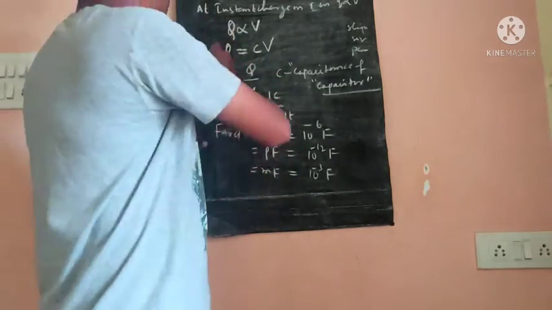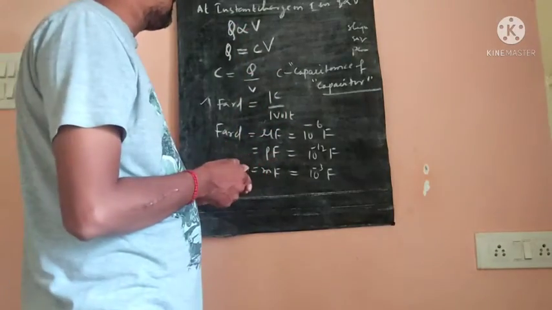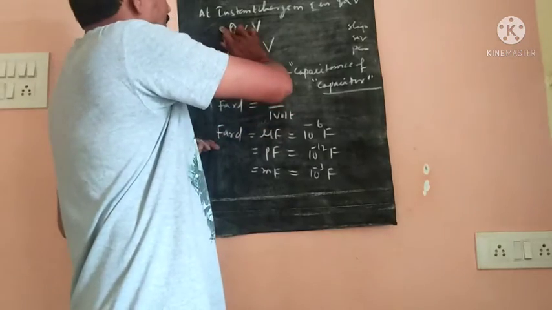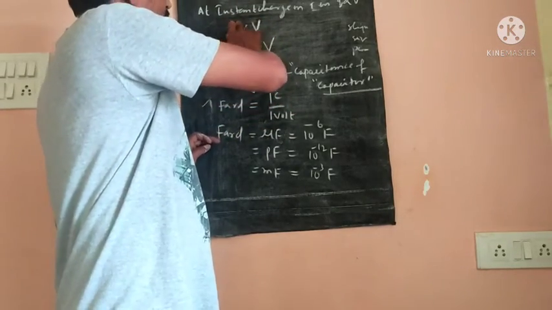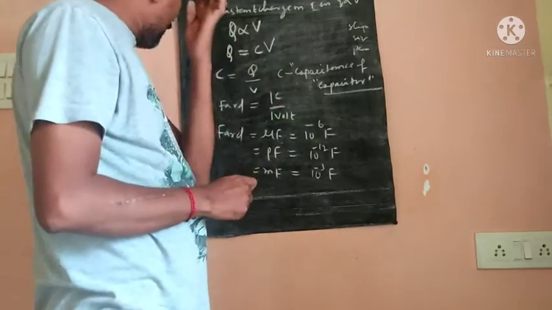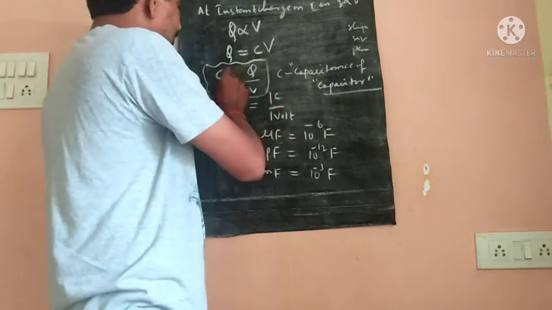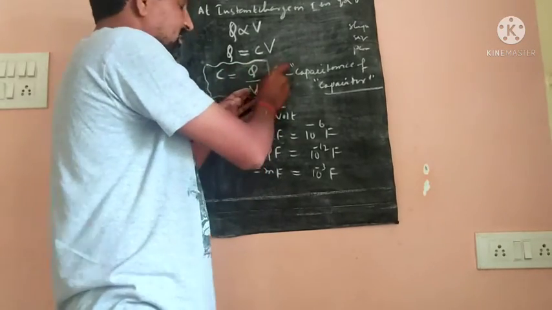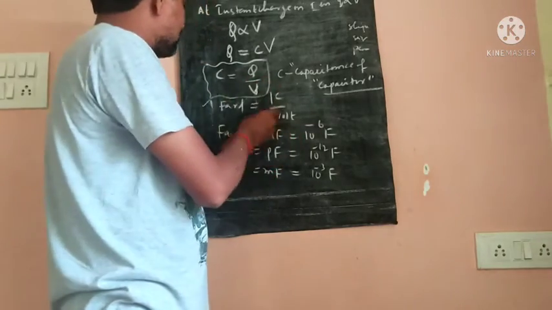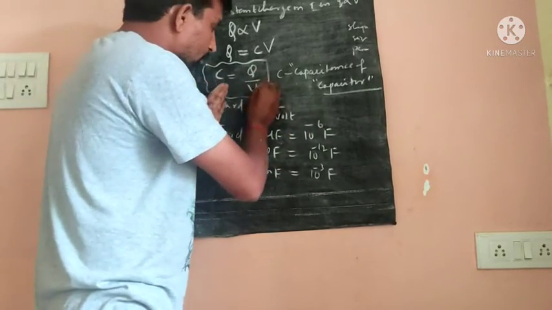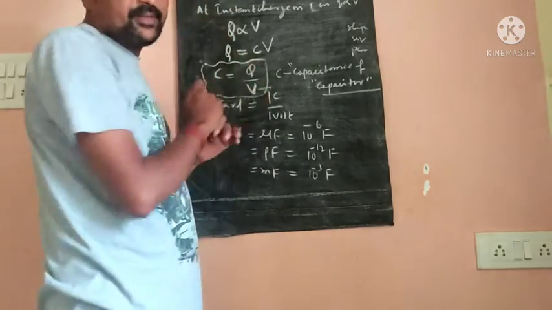The charge on a conductor is directly proportional to the potential difference of the conductor, so Q is proportional to V. Based on the equation C is equal to Q by V, what can we conclude? If V increases, the capacitance decreases. So by decreasing the potential of the conductor, we are increasing the capacitance of the capacitor.